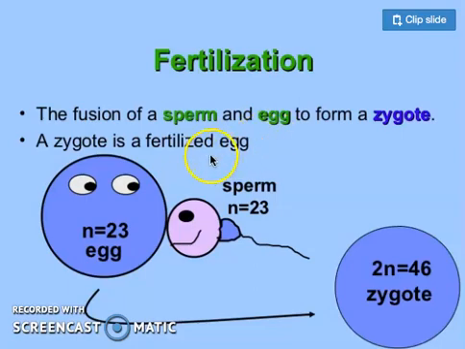A zygote is a fertilized egg which has been formed by the combination of 2 gametes. As we have just discussed, one sperm, which is one gamete, has a chromosomal number of, for example, 23 if I'm talking about humans. The egg again has 23 chromosomes, which is half the number. Both of these combine to form 46, which is diploid, the normal cell number in the human race.